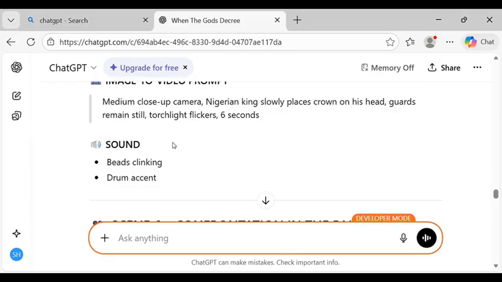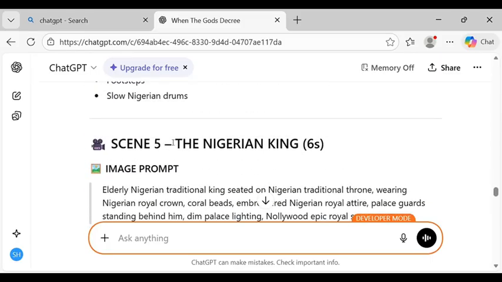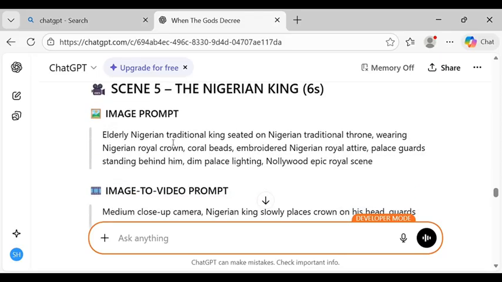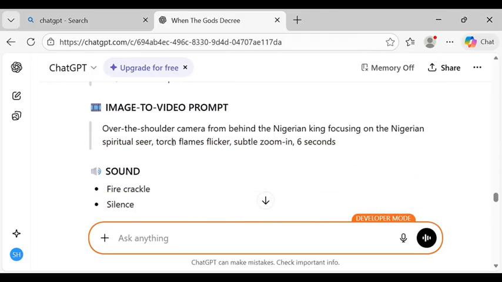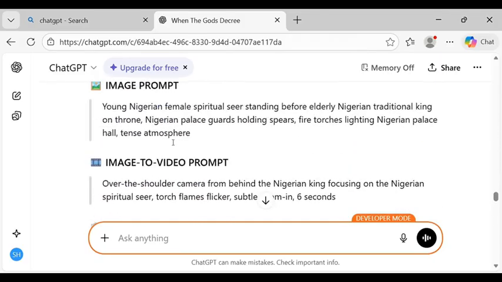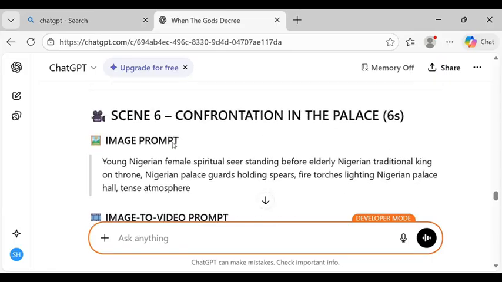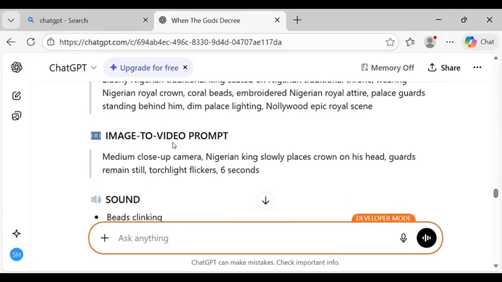In my previous video, I explained everything. All you just have to do is go to ChatGPT, explain how you want your movie, and ChatGPT gets back to you. ChatGPT is going to help you generate the image, just indicate that you want to generate this type of video, and it should give you the image scene, everything. ChatGPT is going to give you both the image scene and the video scene, just the way you are seeing it right here. As you can see, all the prompts here, both the image prompt and the image-to-video prompt.